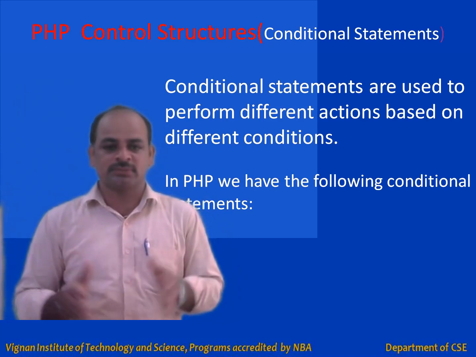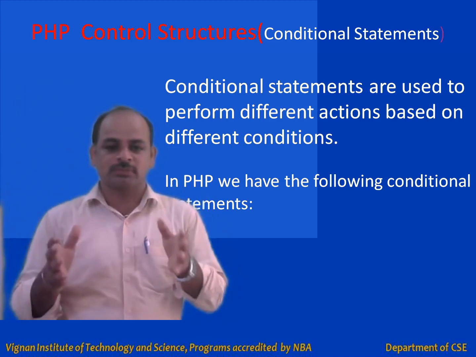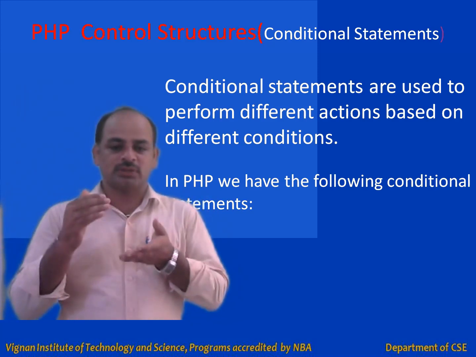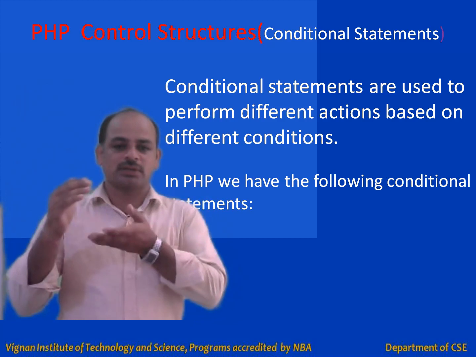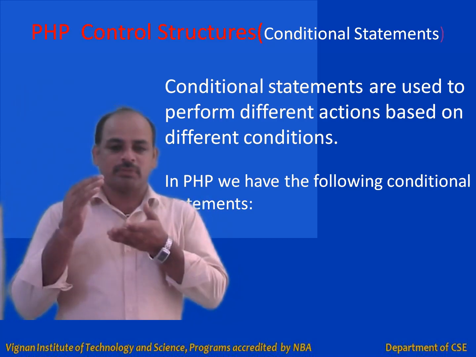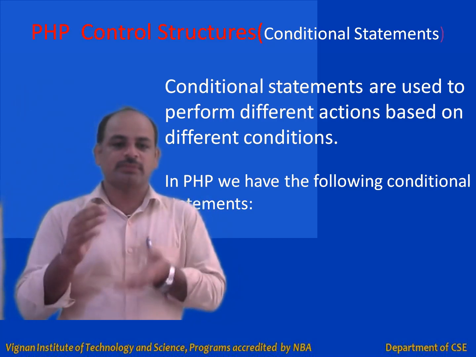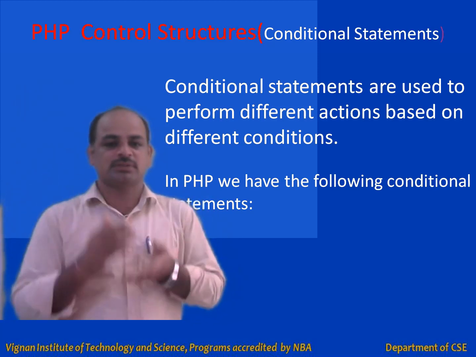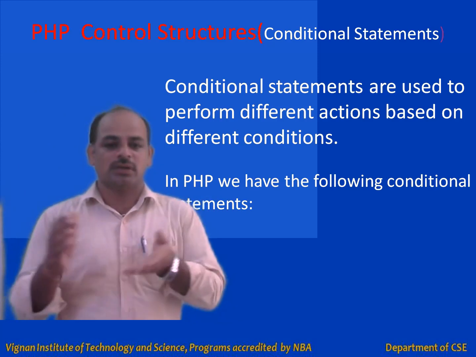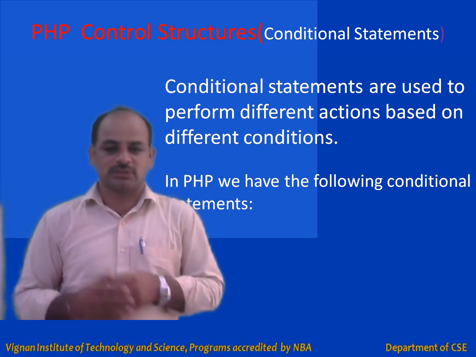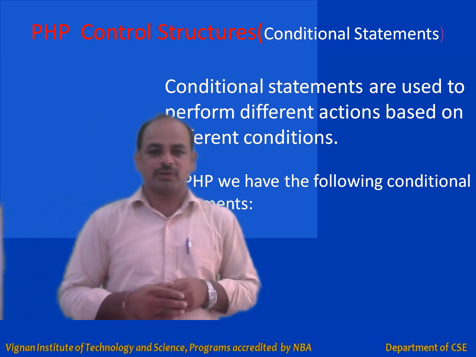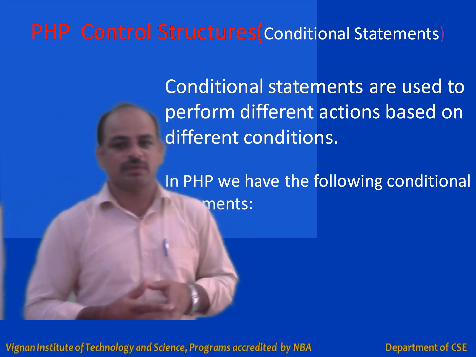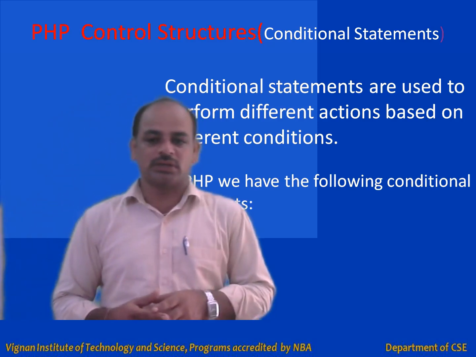But in some cases, you have to put some instructions under a condition. These instructions are executed based on the condition. If that particular condition is met, then only this set of instructions will be executed. Otherwise, another set of instructions will be executed, right? So conditional statements are used to perform different actions based on different conditions.